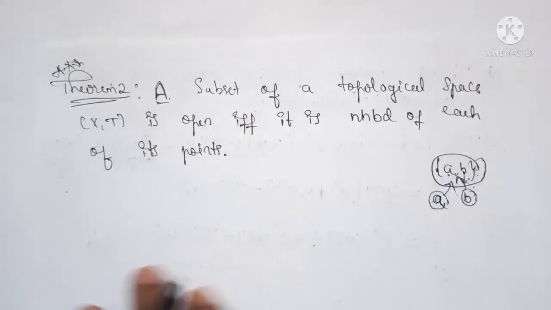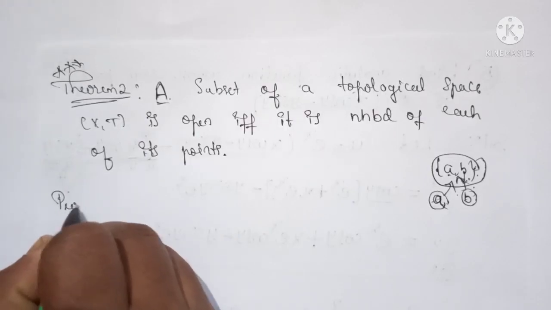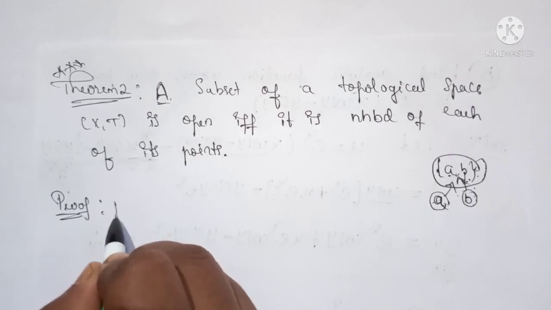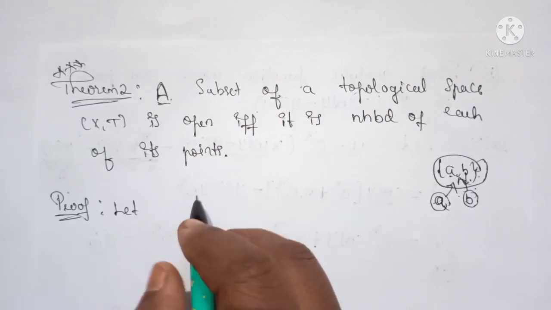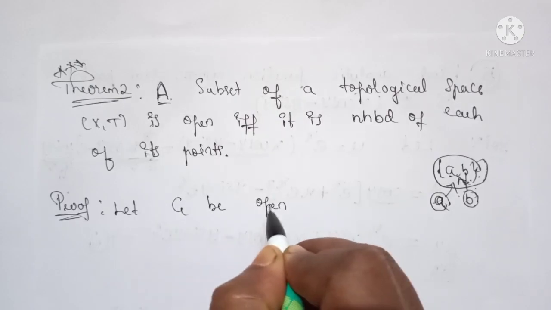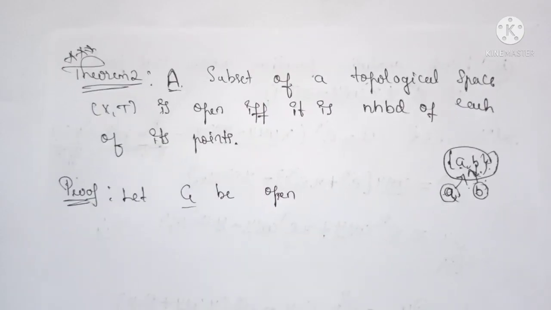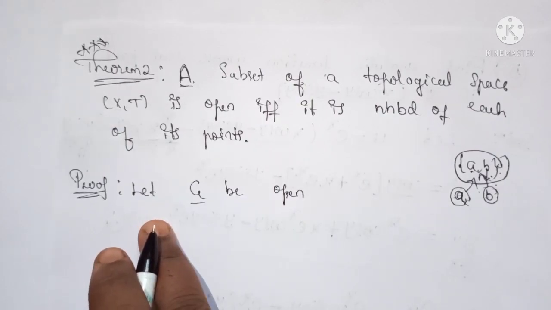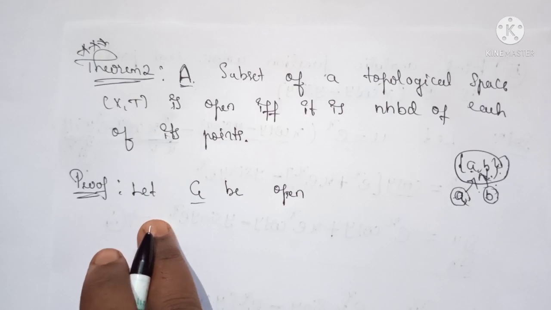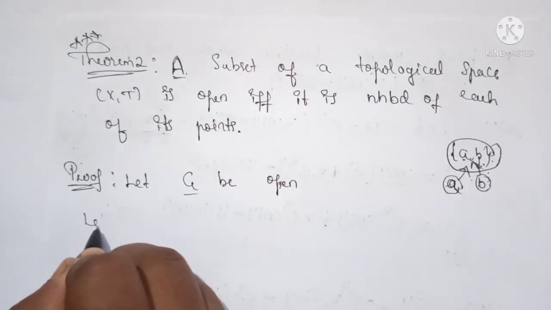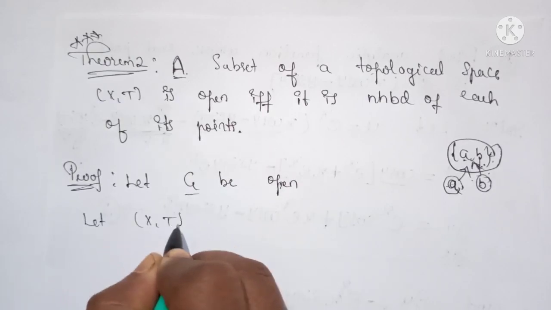Okay, proof. So first part is very simple. Let G be open, then we have to show that it is a neighborhood of each of its points. Okay, so let G be open. Let (X, T) be a topological space.